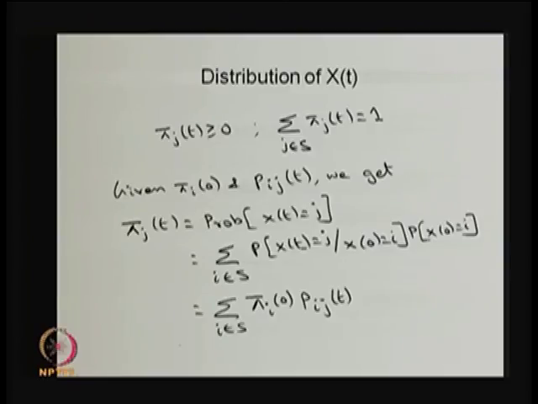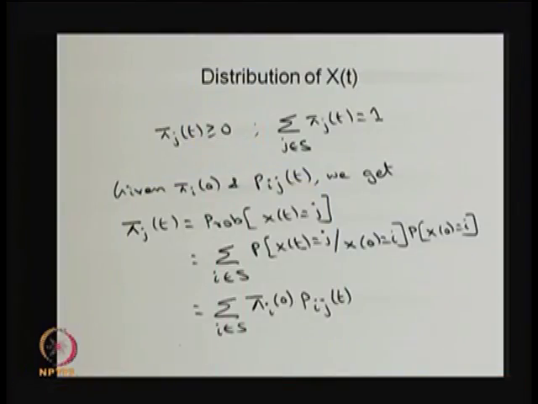So, in this lecture I have started with the Markov process, then I have discussed the definition of a continuous time Markov chain, and also I have given the distribution of time spent in any state before moving into any other state, and also I explained the infinitesimal generator matrix, and using that how to find the transition probability Pij of t from the Chapman-Kolmogorov equation, and we got the forward as well as the backward Kolmogorov differential equations.